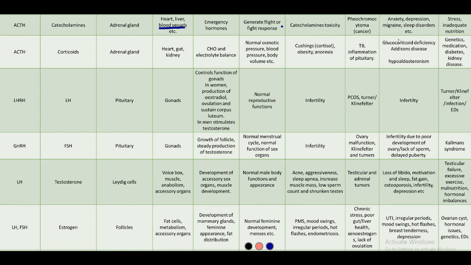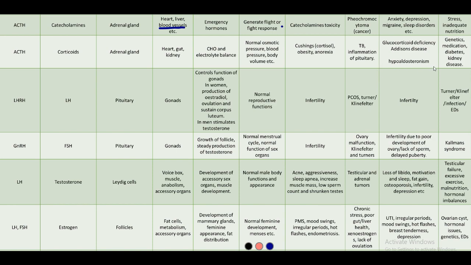If it is in too low quantities, glucocorticoid deficiency is seen, which again causes its own symptoms. Then Addison's disease and hypoaldosteronism are seen. Addison's disease can be a deficiency of both cortisol and mineralocorticoids.